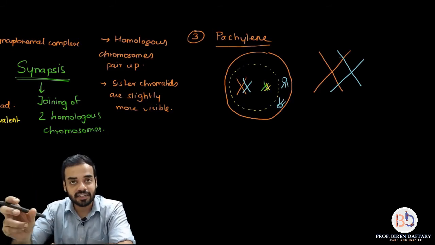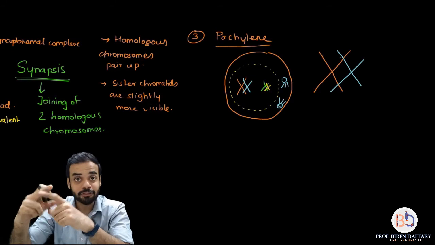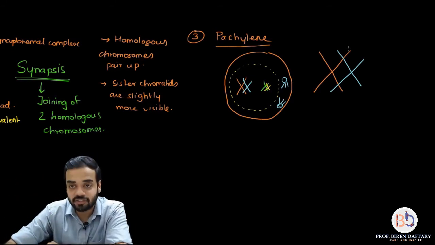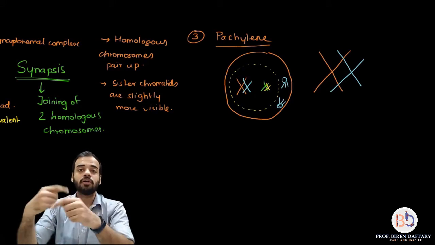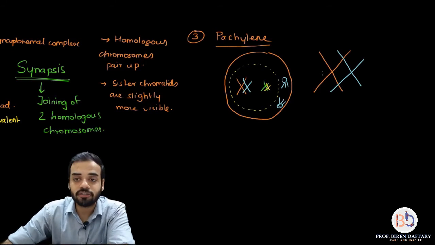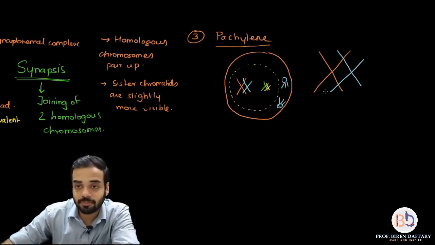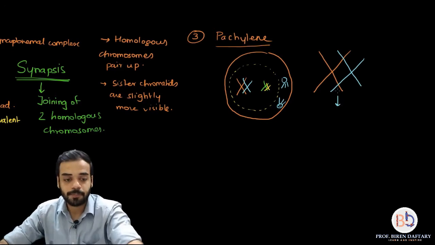And in a tetrad, the two chromatids which are attached to each other, which belong to different chromosomes, are called non-sister chromatids. So this orange chromatid and this blue chromatid are non-sister chromatids, and because of the winding and pulling of the two homologous chromosomes, these non-sister chromatids break. Okay, and because of that, the structure becomes something like this. I'm going to draw it over here.